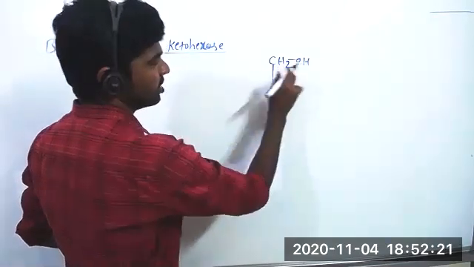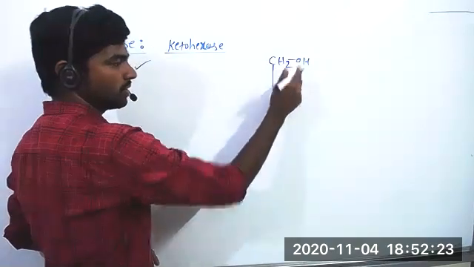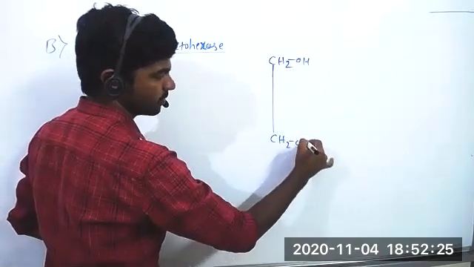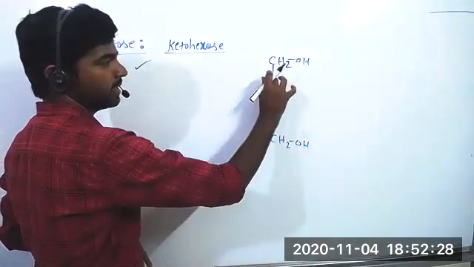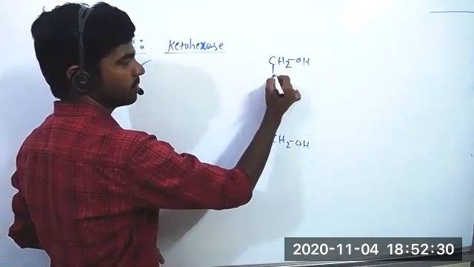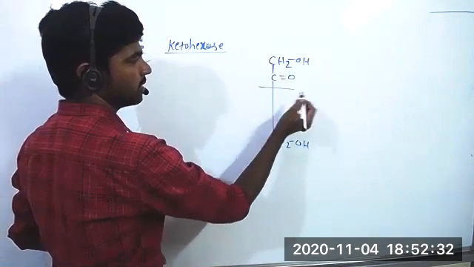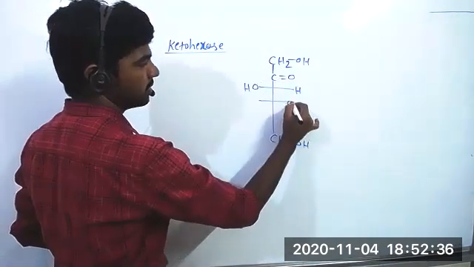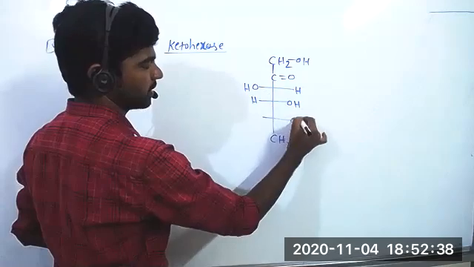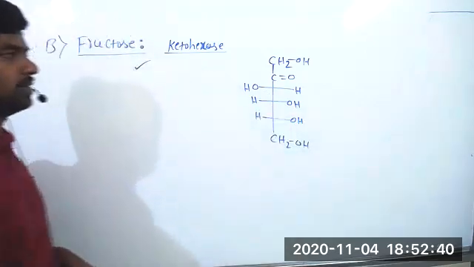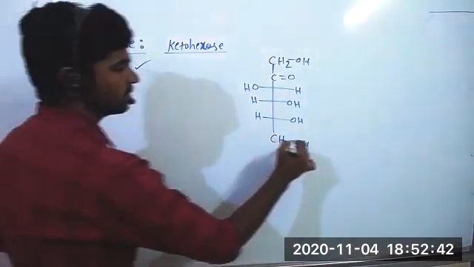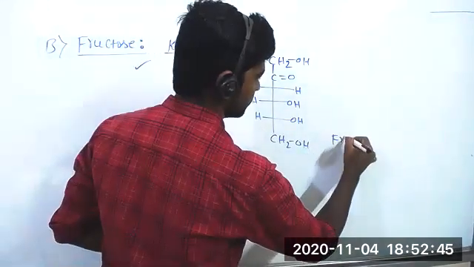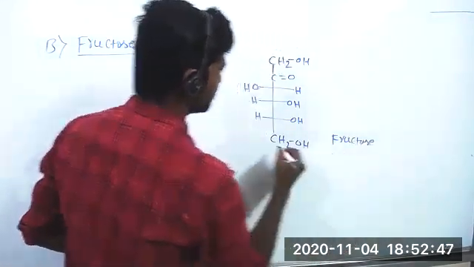See the structure. First carbon, CH2OH. At the sixth carbon also CH2OH. Here the second carbon has the keto functional group. And again the third carbon, OH left, H right. Then the fourth carbon, and the fifth carbon. This is fructose. So compare with the glucose structure.